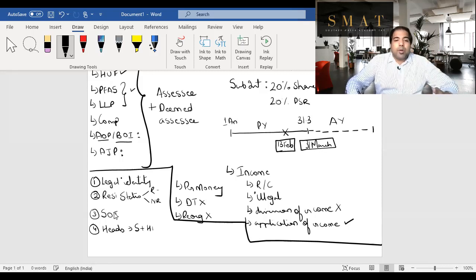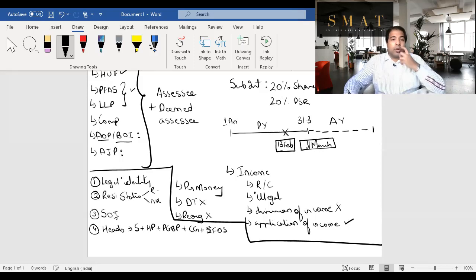Plus income from house property. He got his first house at the age of 22, plus income from profits and gains from business and profession, which he started his business at the age of 28. Then capital gains, where you start buying and selling shares, buying and selling gold, etc., which he started doing at the age of 45. And income from other sources, that is IFOS, another head that you've already done, which is